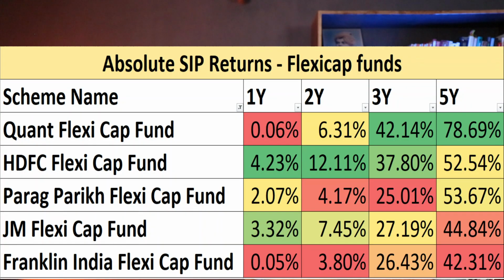And next, in return analysis we are going to see the absolute SIP returns of these top 5 Flexi Cap funds. And based on the performance of past 5 years absolute SIP returns, on number 1 we have Quant Flexi Cap fund, on number 2 we have HDFC Flexi Cap fund, on number 3 we have Parag Parikh Flexi Cap fund, on number 4th we have JM Flexi Cap fund, and on number 5th we have Franklin India Flexi Cap fund. And after return analysis we will move to our next topic, that is risk analysis.